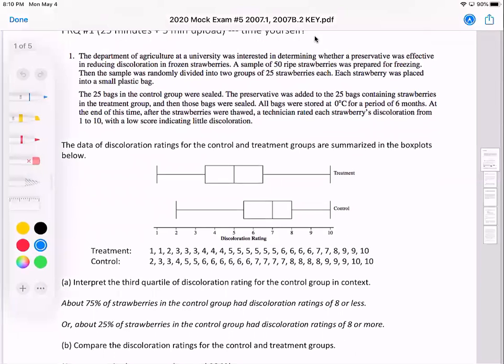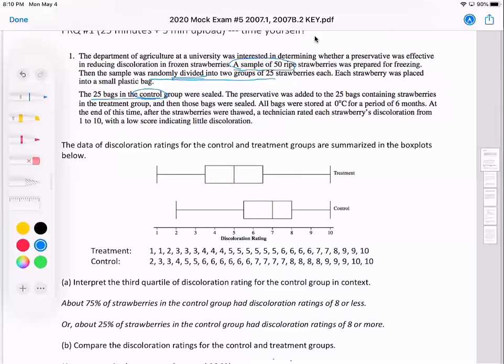Definitely want to read carefully when you're doing these kind of things. Notice it says a sample of 50 ripe strawberries, not a random sample. That's pretty significant. That's not accidental. But we do have randomly divided into 2 groups of 25 strawberries each, so we have random assignment. The 25 bags in the control group, there's a little clue that we have an experiment. Random assignment, we have a control group.